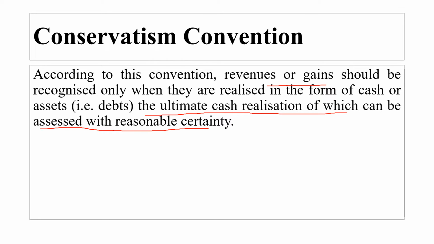The provision must be made for all known liabilities, expenses or losses. For example, it includes the valuing of the stock in trade at the market price or the cost price, whichever is less, and making the provision for doubtful debt on the debtors in anticipation of the actual bad debt.